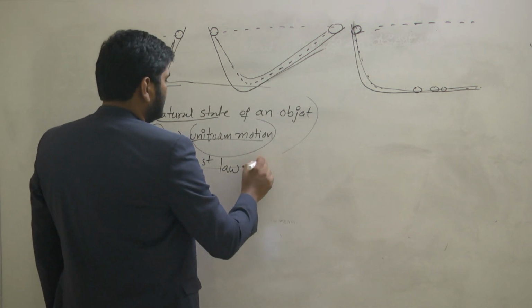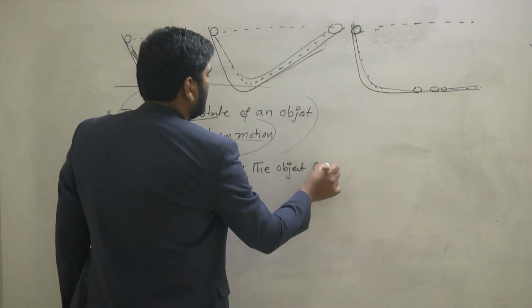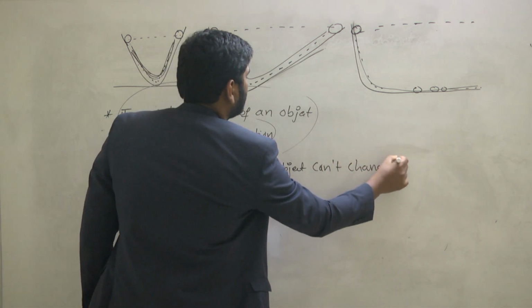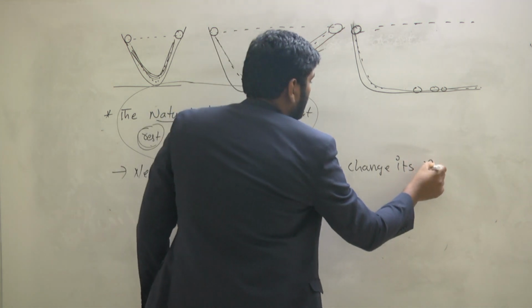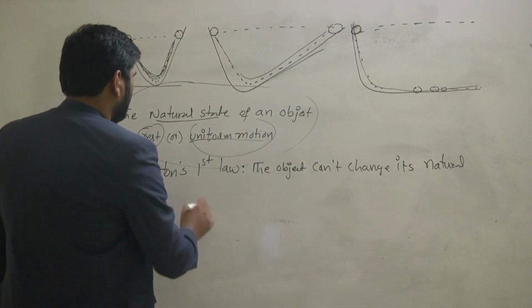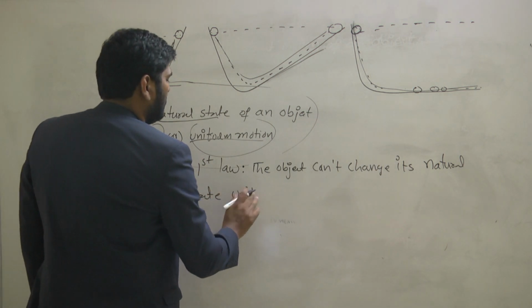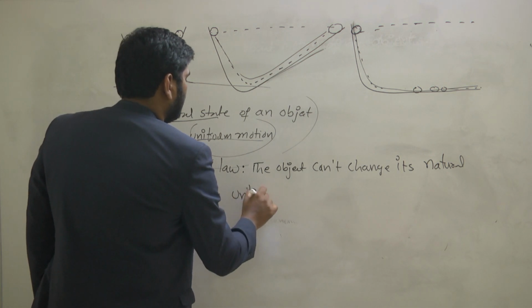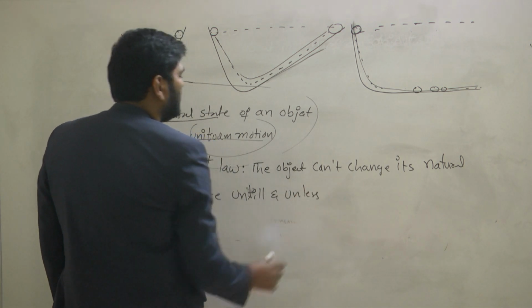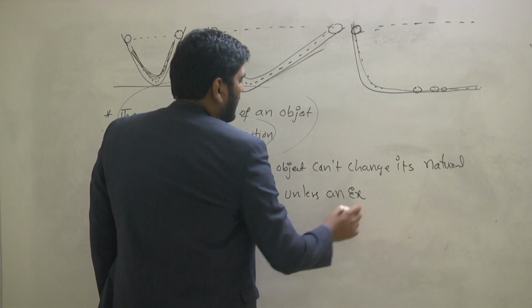The object cannot change its natural state unless an external force is acting on the body.